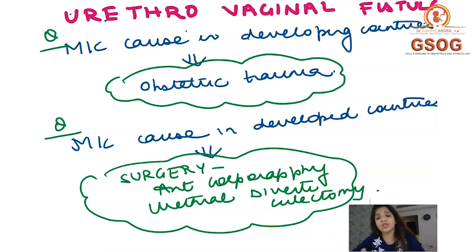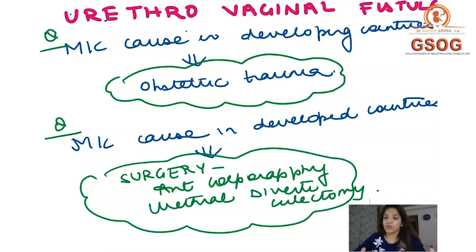Now, about the ureterovaginal fistula, you have to remember what the most common surgery is which can lead to ureteric injury. The most common surgery which leads to ureteric injury is a hysterectomy, and specifically a simple hysterectomy. A simple hysterectomy is also called a total abdominal hysterectomy. And why am I saying that it is the most common surgery which leads to ureteric injury? Because this is the most common kind of hysterectomy which is done.